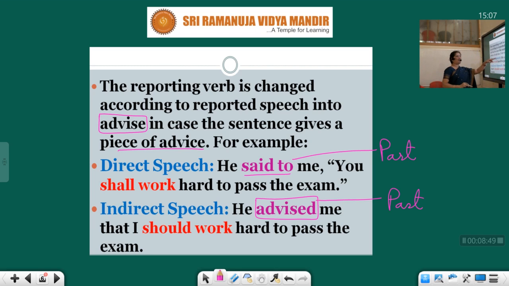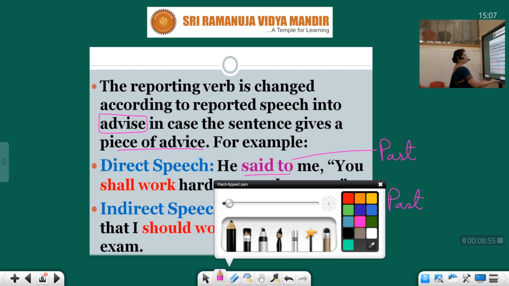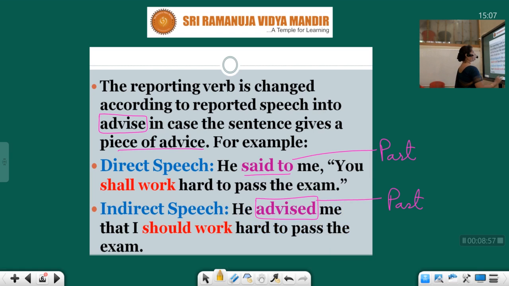Supposing he says to me, he advises me. Did you understand? Supposing instead of said to, this is says. He says to me, then this is going to be, he advises me.